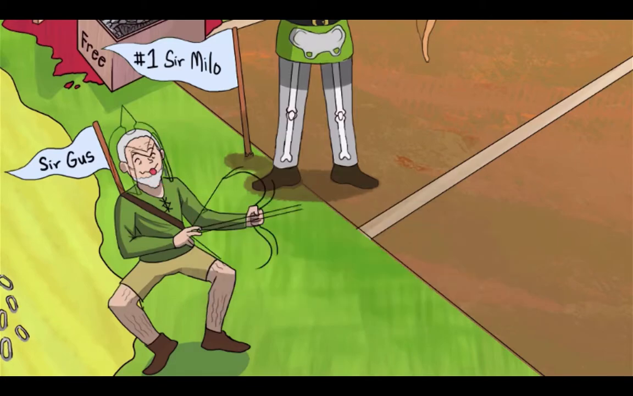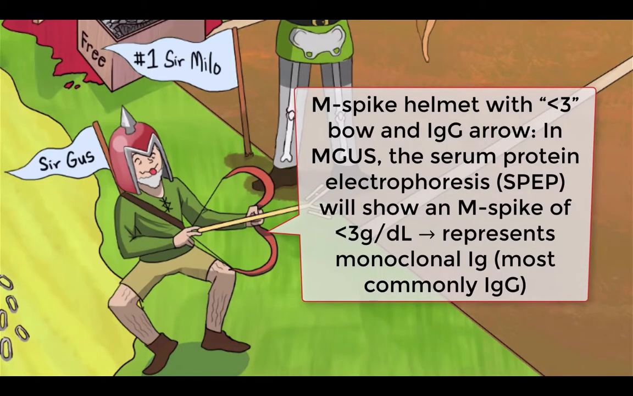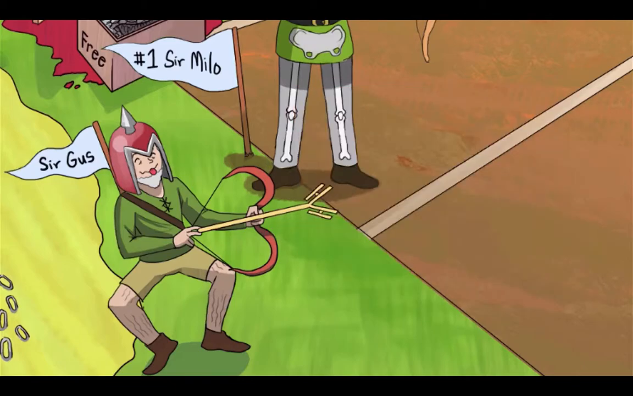As you can tell by his spike helmet that resembles Sir Milo's, MGUS is associated with an M spike on SPEP. This monoclonal protein is usually IgG and less commonly IgM, IgA, or IgD. Hence the IgG-shaped arrow he's haphazardly loading onto his bow. Take a close look at that bow, as a matter of fact, and you'll notice that it forms a less than 3. To qualify as MGUS, the M spike must be less than 3 grams per deciliter.